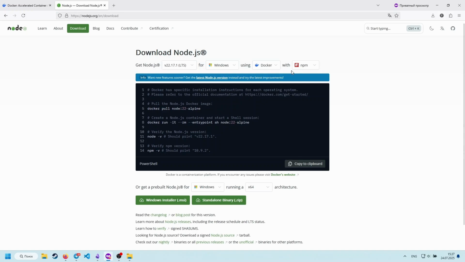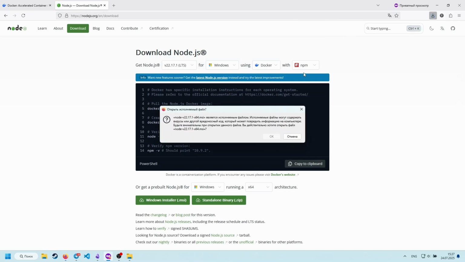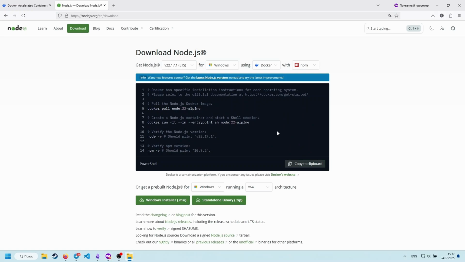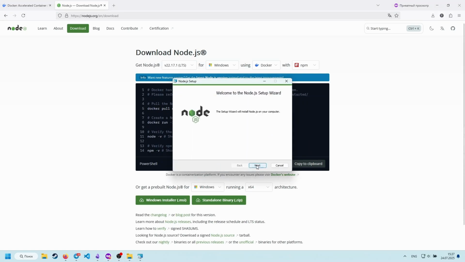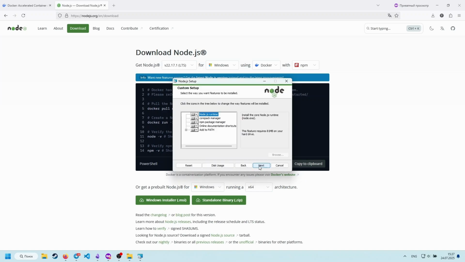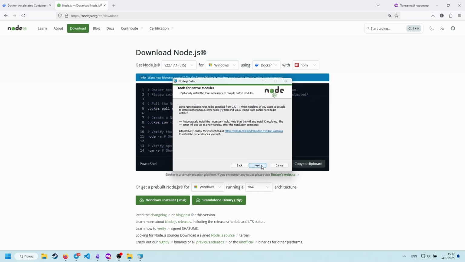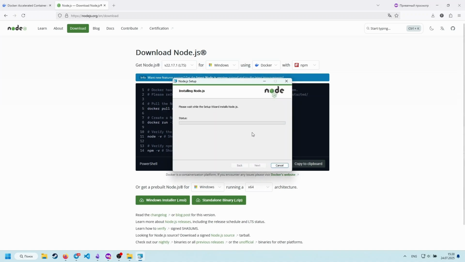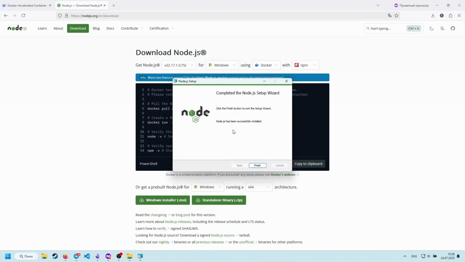Download and run the Node.js installation file and install it on your computer. Restart your computer.